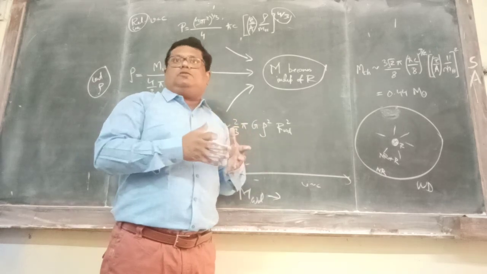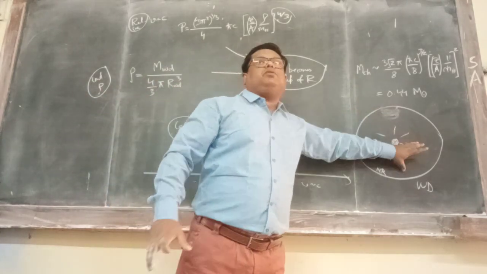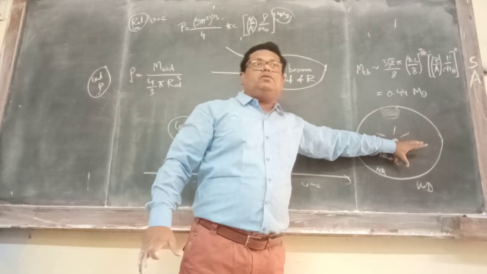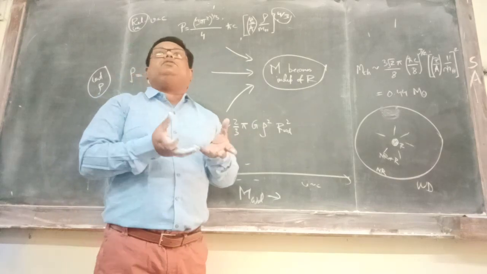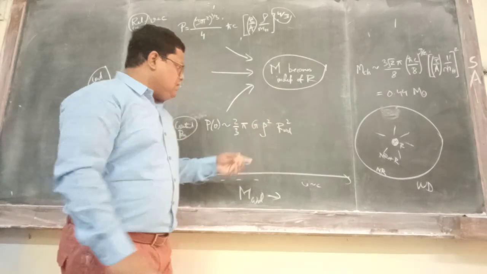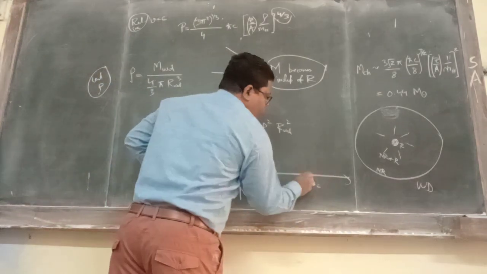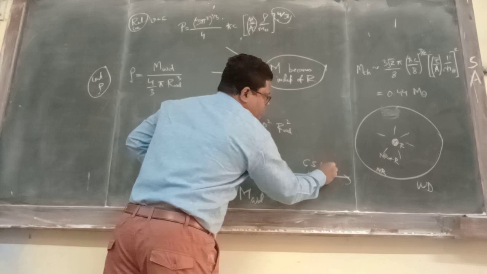If we exceed this mass, the degenerate core which was there will start to collapse. Why? Because now the maximum degeneracy pressure is unable to resist the gravity. Okay, so this is the maximum mass of a white dwarf, and this is the Chandrasekhar limit.